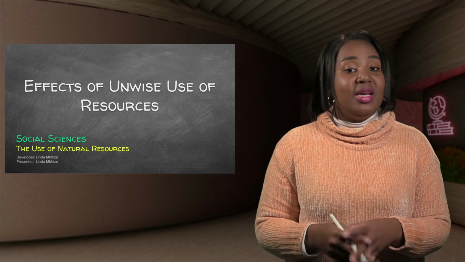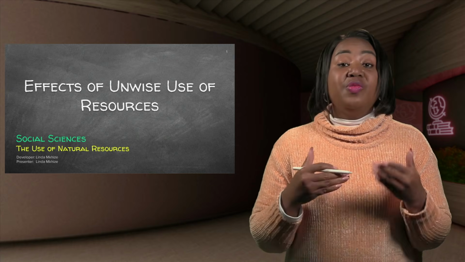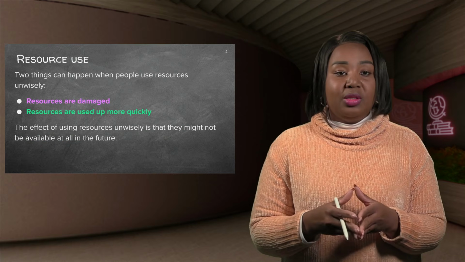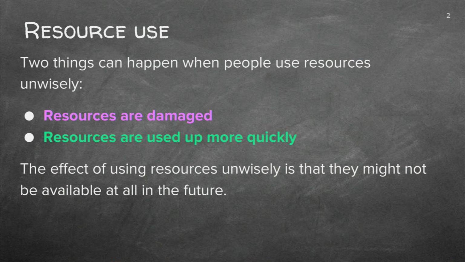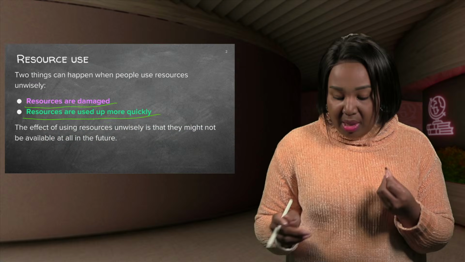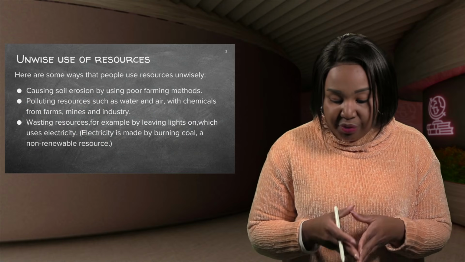In today's lesson, we'll be looking at the effects of unwise use of resources. What will happen if we use our resources unwisely, or if we waste our resources? The first thing I want us to look at is resource use. Two things can happen when people use resources unwisely: resources are damaged, or resources are used up more quickly, or depleted. The effect of using resources unwisely is that they might not be available at all in the future. In other words, we are not practicing sustainable use of resources.